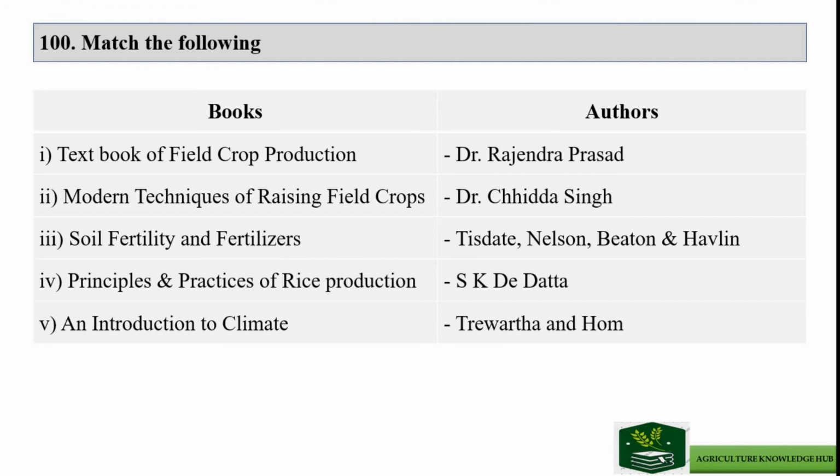Third one is Soil Fertility and Fertilizers, and authors are Tisdale, Nelson, Beaton, and Havlin. Next one is Principle and Practices of Rice Production, and the author is S.K.D. Datta. And last one is An Introduction to Climate, and author is Srivastava and Hobbs.